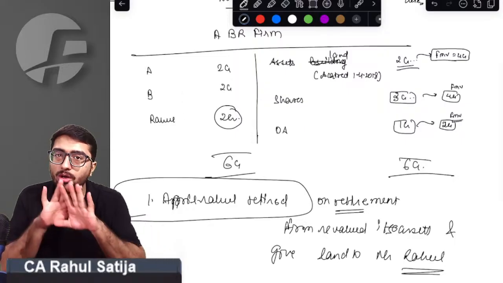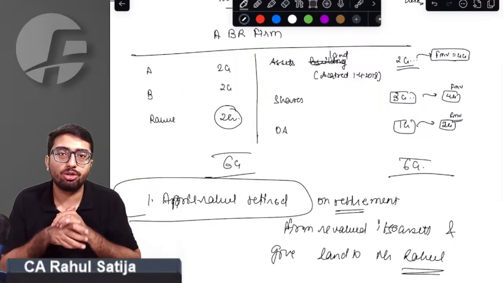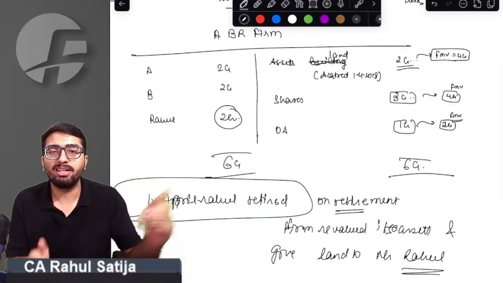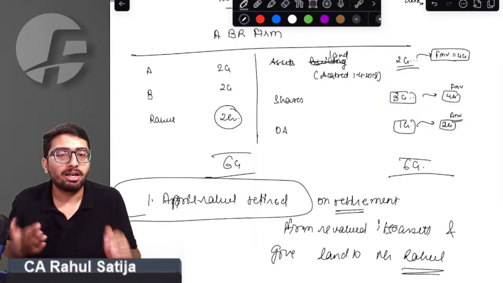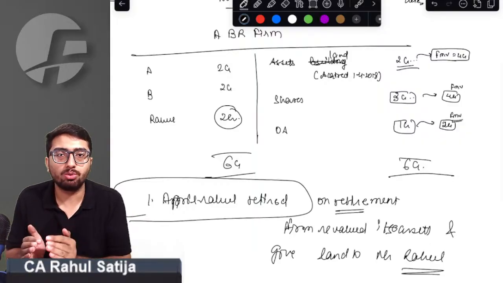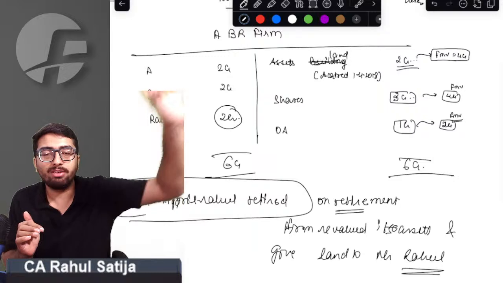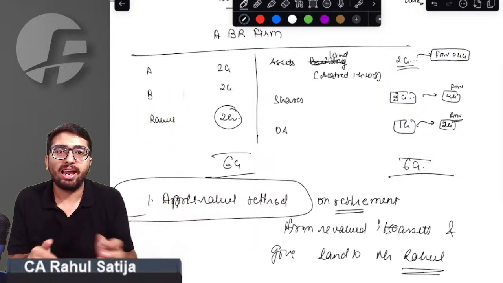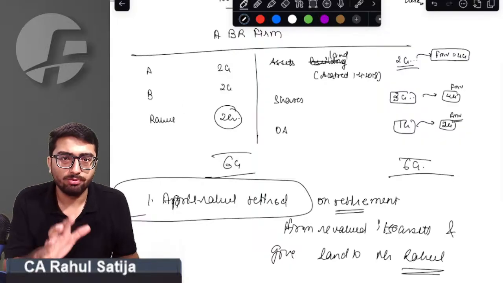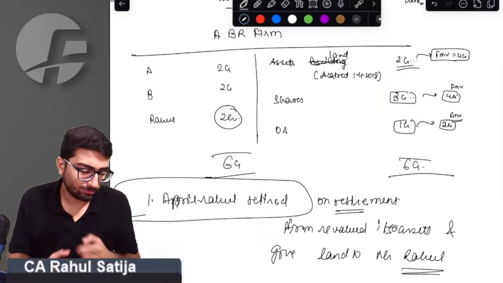What has happened? I have not taught any taxation implication. I have just taught you the story. What has happened in this case? There were three partners, out of which Rahul retired. Rahul had outstanding capital of 2 crore rupees. As he retired, he was given land whose book value was 2 crore rupees. I have to tax this transaction.